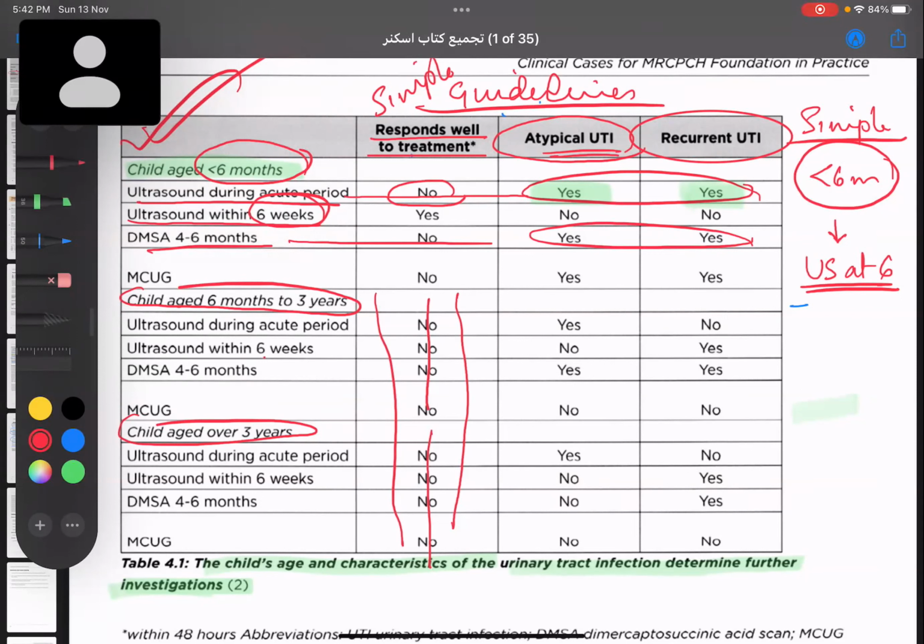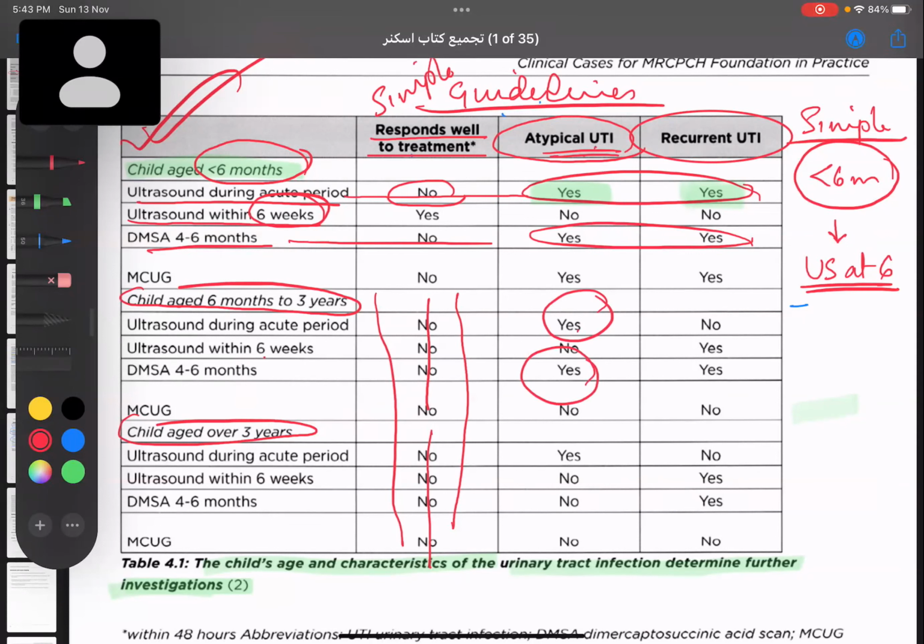So this one, see, if the child has atypical UTI or child has recurrent UTI and the age of the child is less than 6 months, then you have to do an ultrasound in acute episode and DMSA at 4 to 6 months. Now, if the age of the child is up to 3 years, in that case, what you will do? In that case, if it is atypical UTI, you will go for an ultrasound in acute episode and DMSA at 4 to 6 months. Can you see in atypical UTI, up to 3 years, the investigation is same.